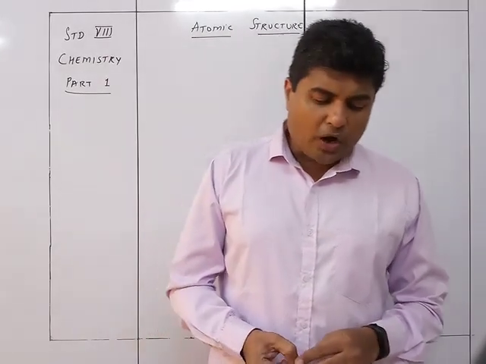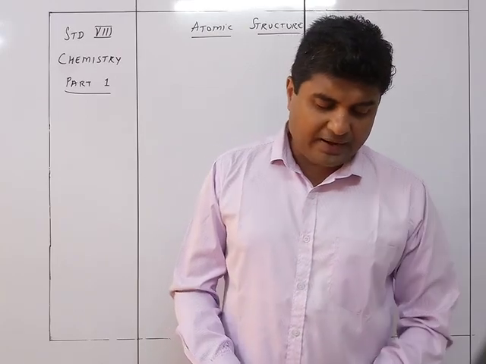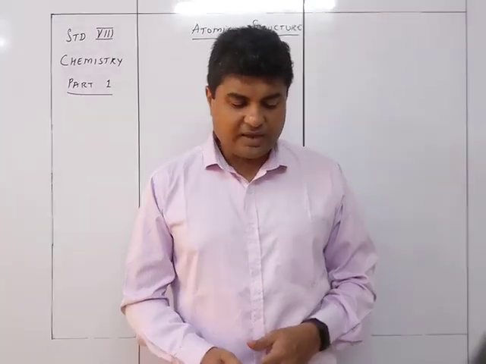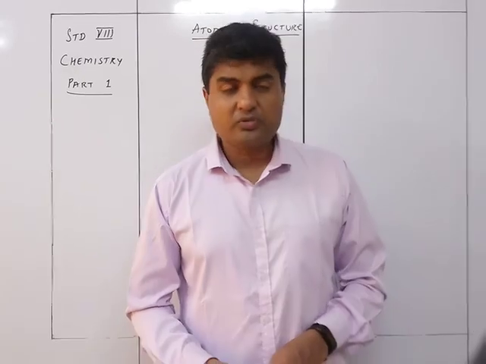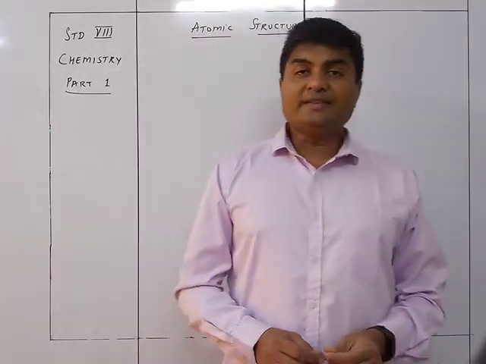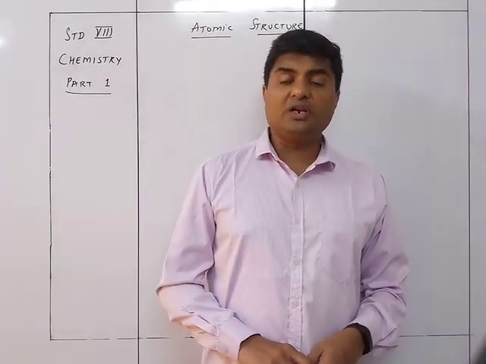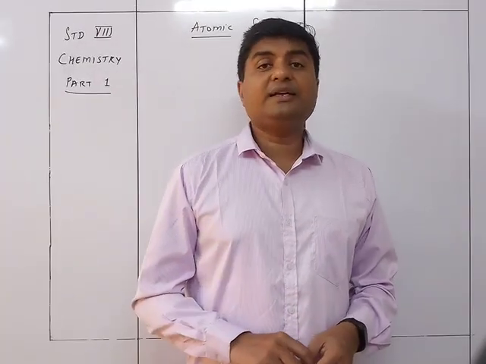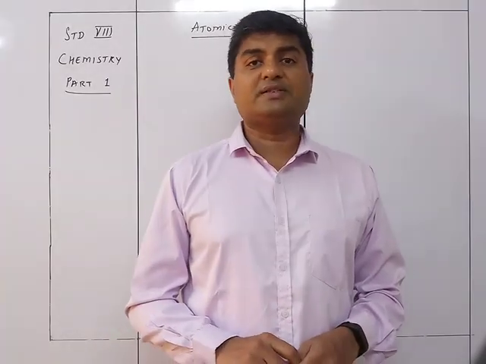The concept that all matter consists of extremely small particles was put forth by Indian and Greek philosophers, and later when John Dalton developed his atomic theory. So Indian scientists and Greek scientists were the ones who initially gave the idea that each and every particle is made up of the smallest particle, the atom.